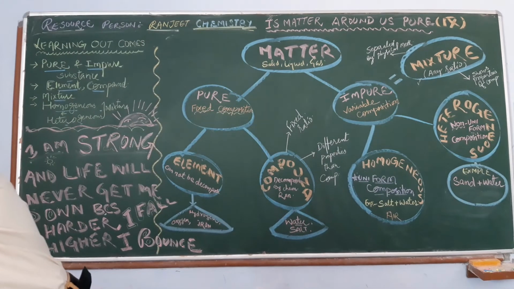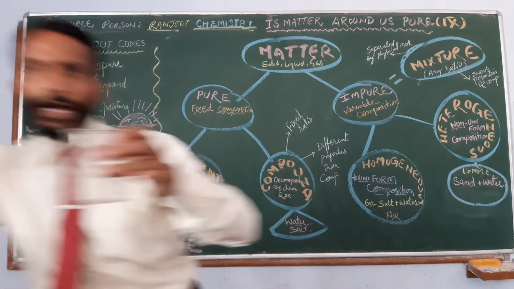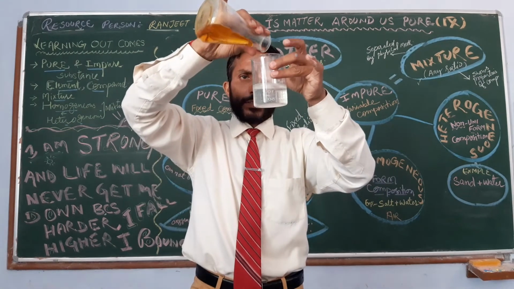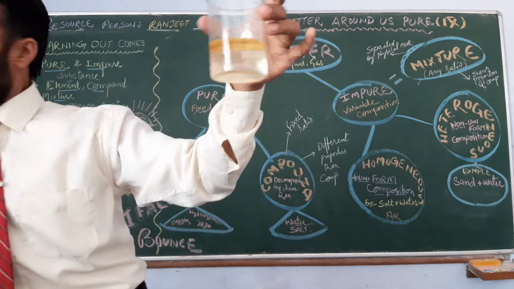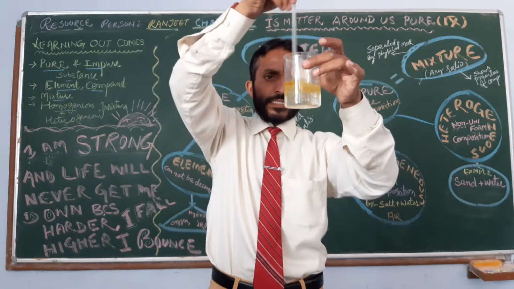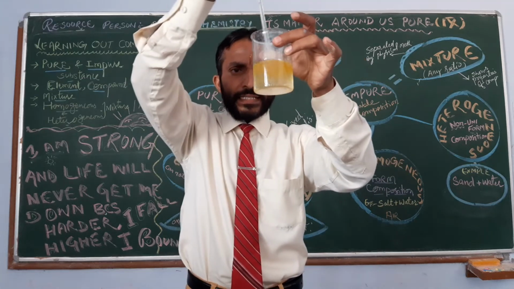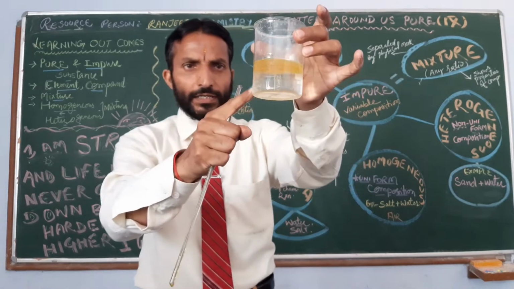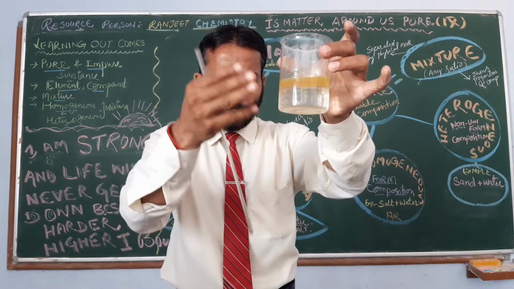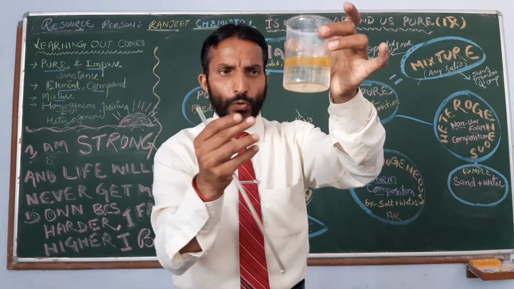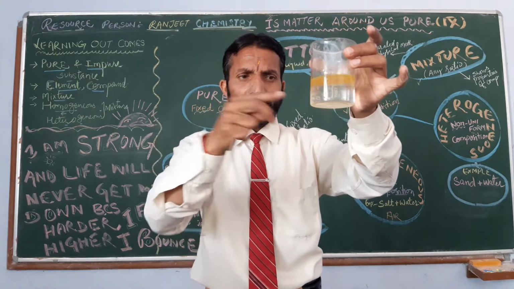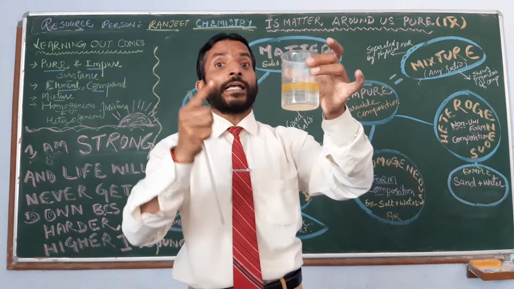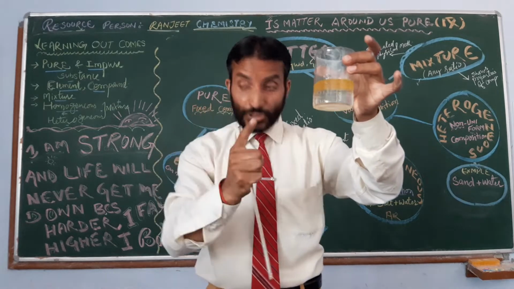Okay, one more example: oil in water. I have oil here, I have water here. So let us mix these two. Wow. Are they uniformly mixed? I am mixing, temporarily they are mixed, right? But afterward, two layers form. Oil, due to its lighter density, makes the upper layer, and water, being more dense, forms the lower layer. So two different phases are there, right? The components do not mix uniformly, so it is known as a heterogeneous mixture.